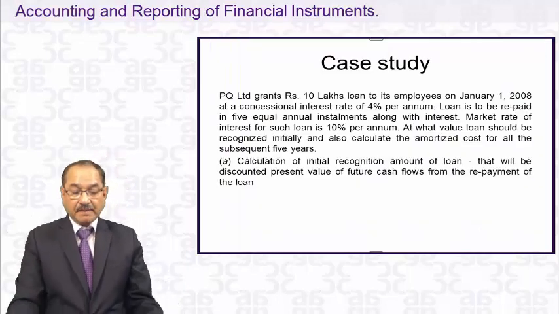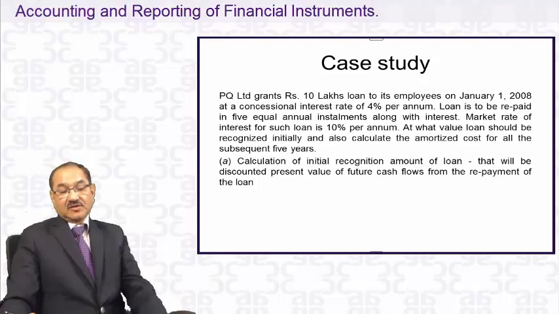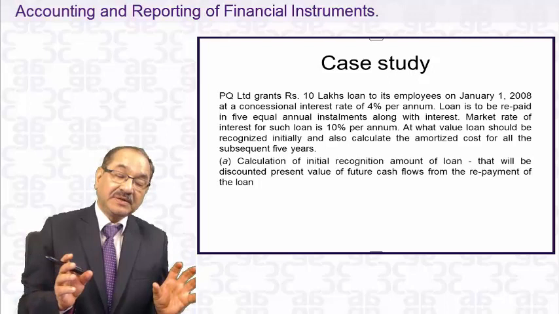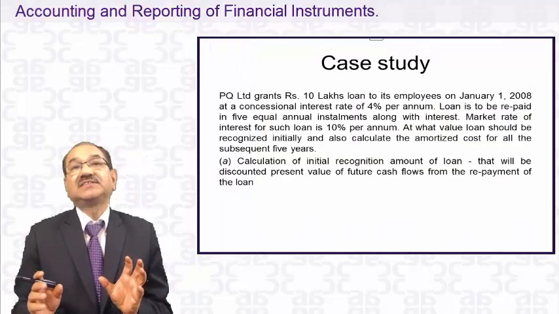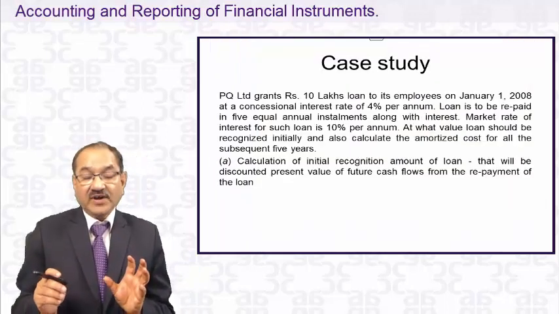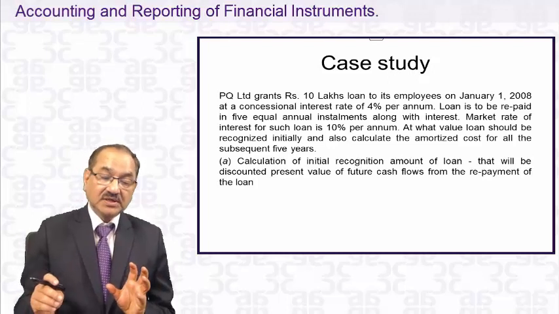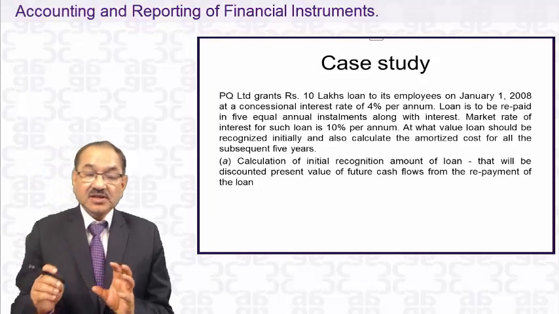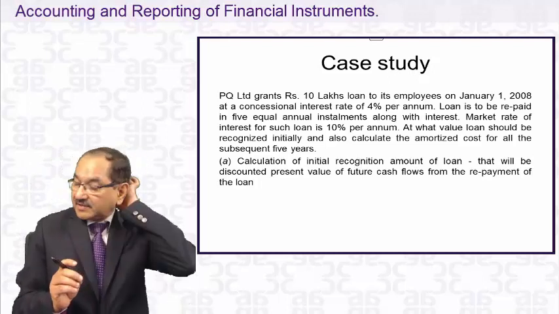Now, this is the type of question which has appeared in the past, and this is the case of a financial asset: a loan at a concession rate to the employees. Then how will it be treated?